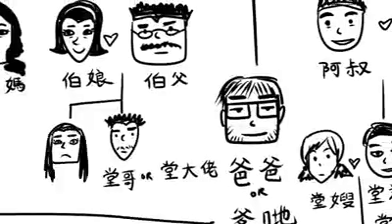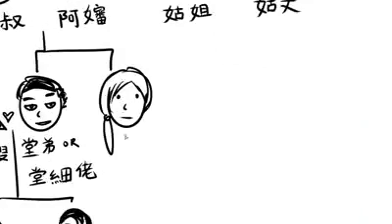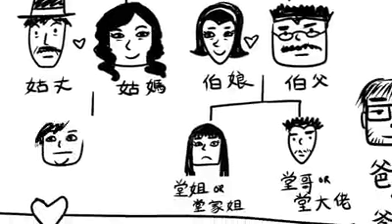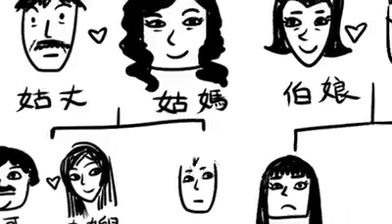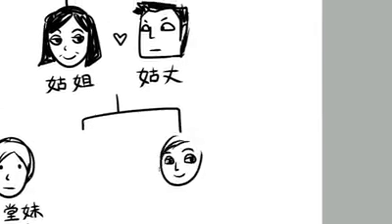Your uncle's daughter who is older than you is your 堂姐 or 堂家姐. Younger than you is your 堂妹 or 堂細妹. But if it's your aunt's son who is older than you, then he is your 表哥. If he is married, then his wife is your 表嫂. Your aunt's daughter who is older than you is your 表姐. Your aunt's daughter who is younger than you is your 表妹.